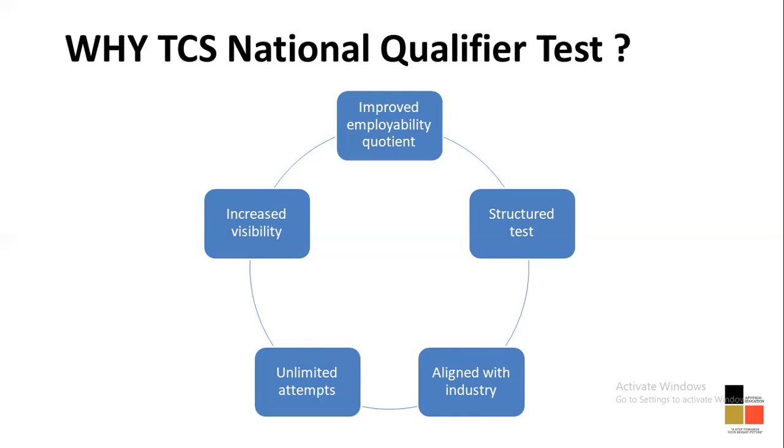Okay, unlimited attempts. You can give as many attempts as you want to do. If you want to give February 2021, you can give right now. Again, in the next 4 months, it will conduct an exam once more. You can give that time. After every 3 months, 4 months, these people they conduct the exams. So you have unlimited number of attempts to appear for this exam.